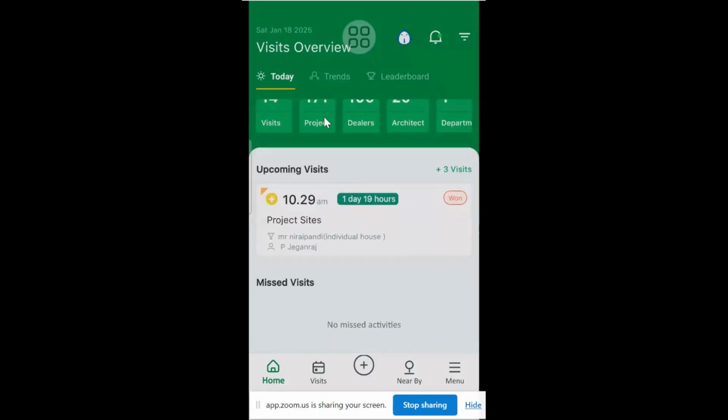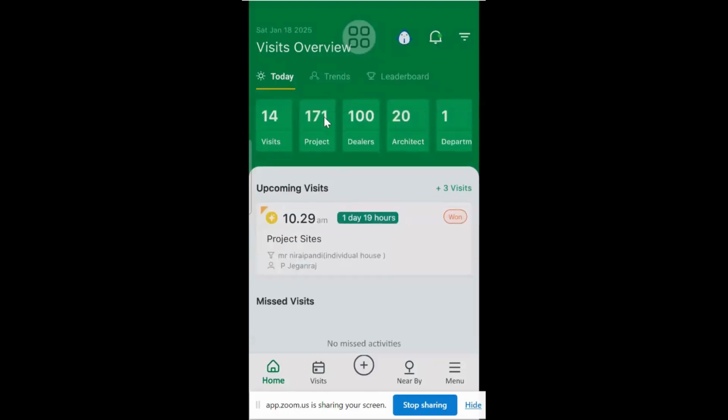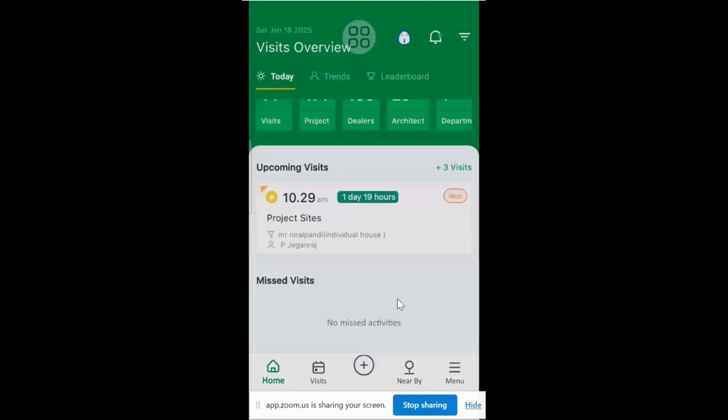Sorry to interrupt. Just tell me one thing: what is the project timeline? I mean, how old is the project site listed here? You ask Mr. Amit Goyal, he has given me some timeline. I don't remember. Do you remember the project timeline with which we uploaded the data? Sir, from January 2024 we have uploaded all the projects.